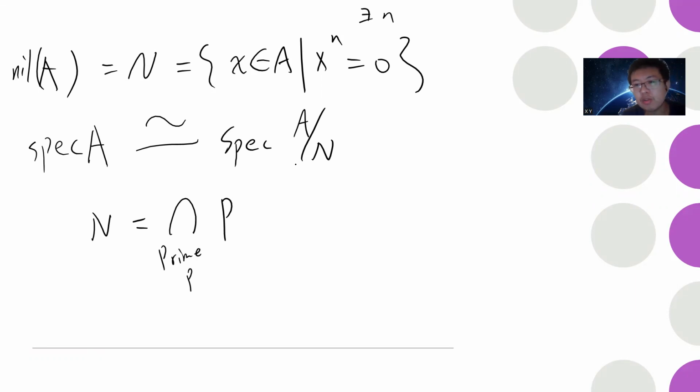So your spectrum, your affine scheme as a topological space, cannot detect the nilpotents. This is why some people say that a scheme is a generalization of a variety. One fact is that in a scheme you can add a nilpotent. So this is why in the future we need to add the structure sheaf. In this video, I'm just going to prove the connection between the affine scheme and